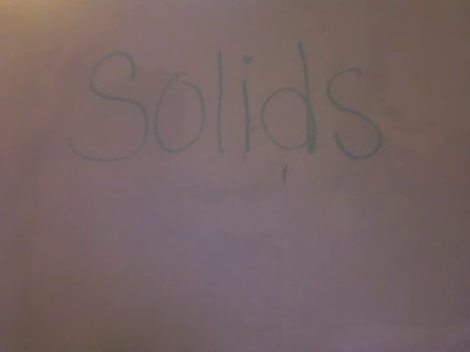Now we are going to look at solids. Some properties of solids: the particles in solids are very close together. They vibrate, unlike the particles of gases and liquids that are free to move around. Solids have a definite shape and volume. They also have a definite melting point. They have a high density and incompressibility. Oh, and they also have a low rate of diffusion.